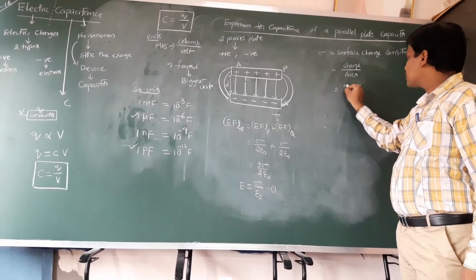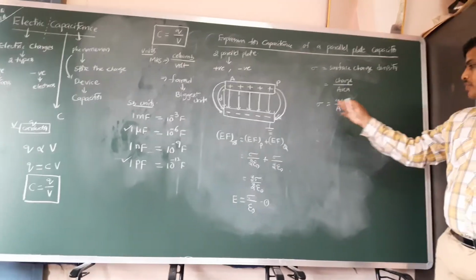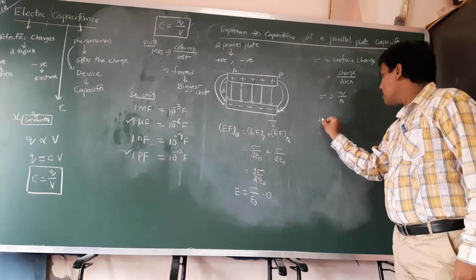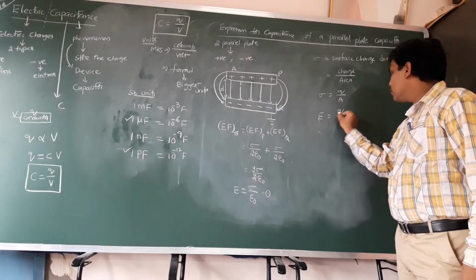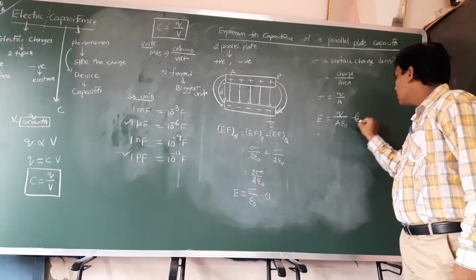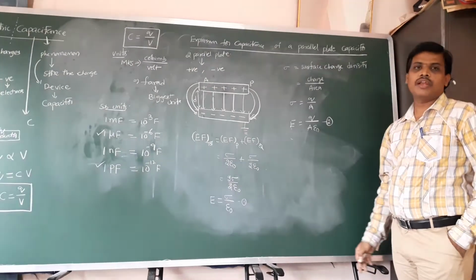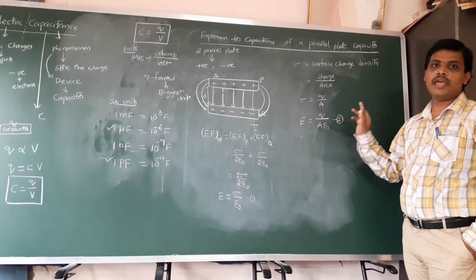So sigma is Q by A. We can substitute that in equation 1, so E can be written as Q by A epsilon naught. This is equation 3. So according to our construction, the total electric field can be taken as Q by A epsilon naught.